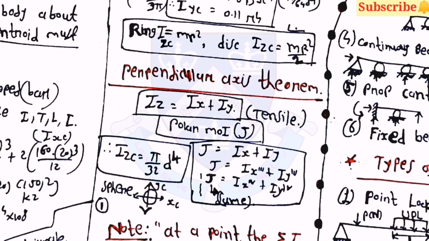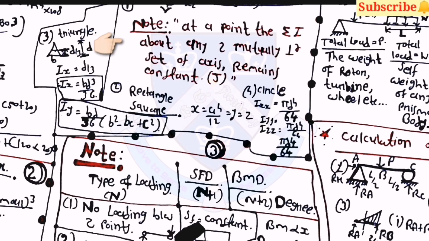Then for the perpendicular axis theorem, Iz is equal to Ix plus Iy. Here Izc is equal to pi by 32 into d raised to 4 for the circle, and J is equal to Ix plus Iy. Note that at a point the sum of I about any two mutually perpendicular sets of axes remains constant.